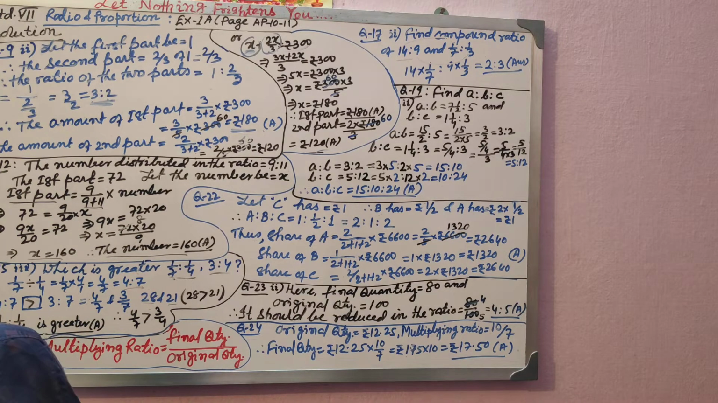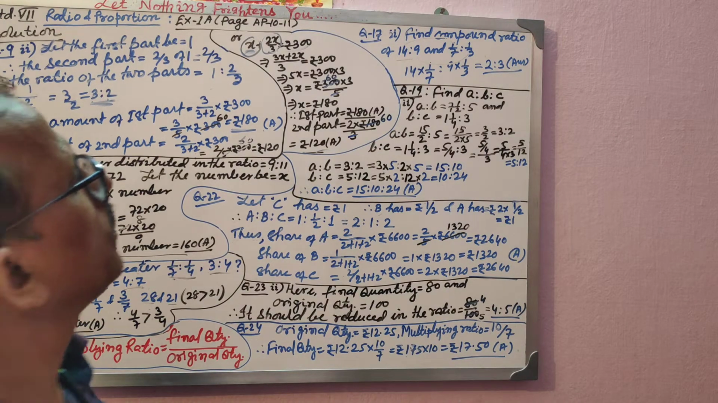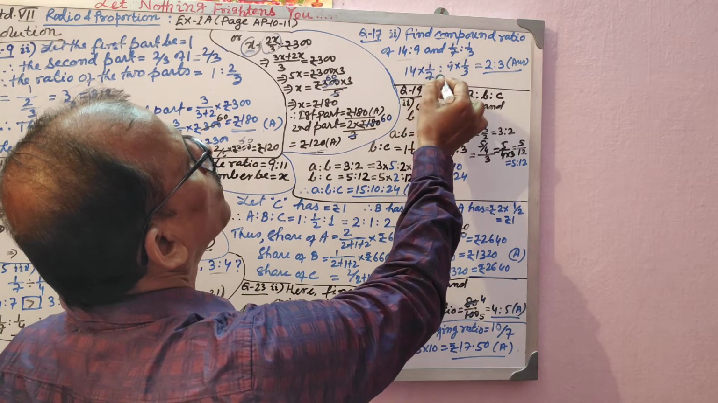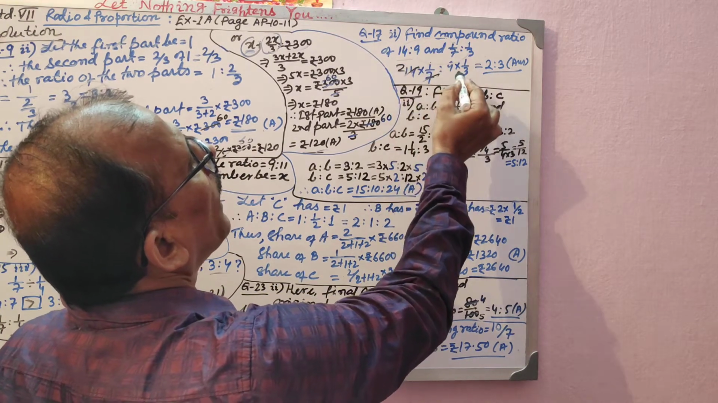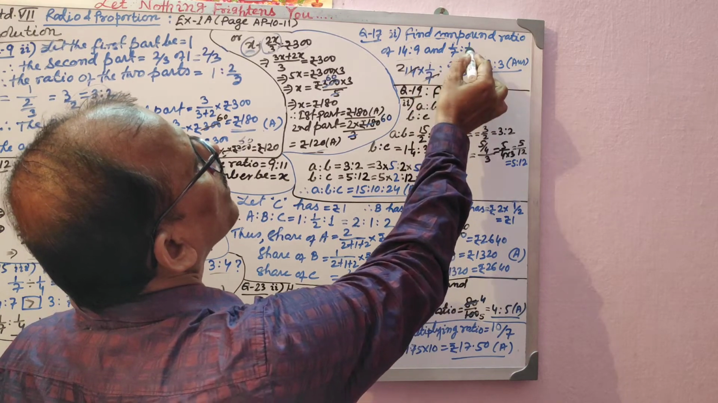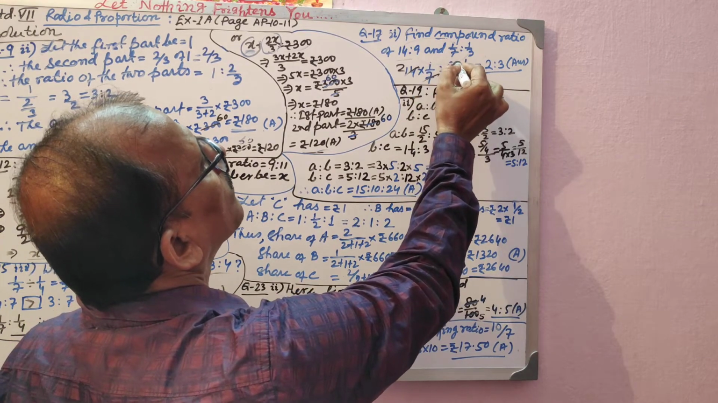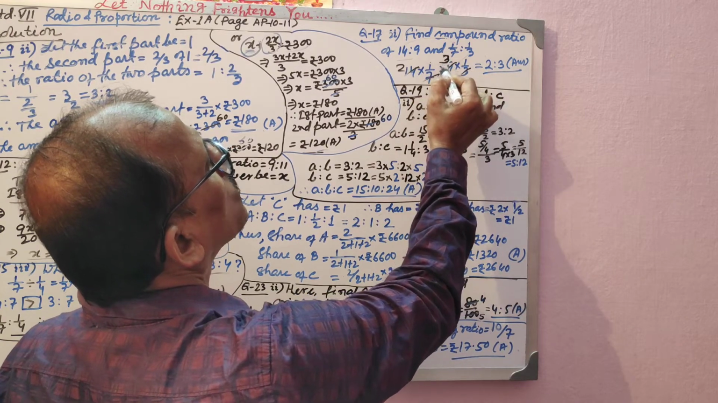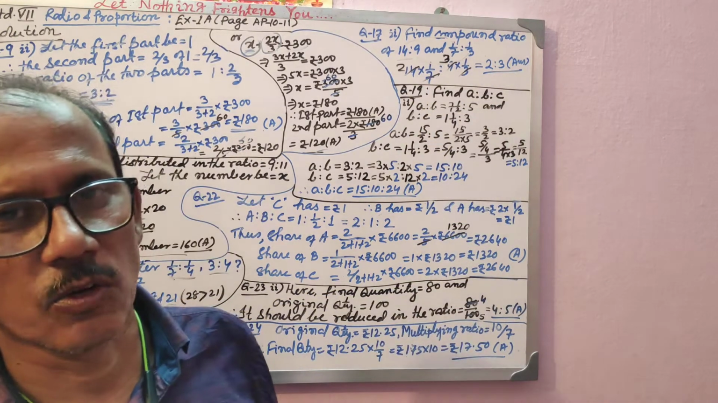It's a very simple sum. So what you need to do is, if you multiply 14 with 1/7, definitely it will become 2. 7 will go with this 2, and 9 will be multiplied with the consequent here. So 9 and 3 will be cancelling. So 2:3. 2:3 is the answer. I hope you have understood it.